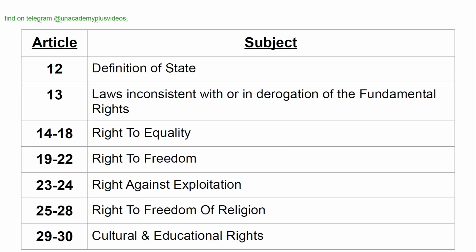Article 12, definition of state. Article 13, laws inconsistent with or in derogation of the fundamental rights. Article 14 to 18, right to equality. Article 19 to 22, right to freedom. Article 23 to 24, right against exploitation. Article 25 to 28, right to freedom of religion. Article 29 to 30, cultural and educational rights.